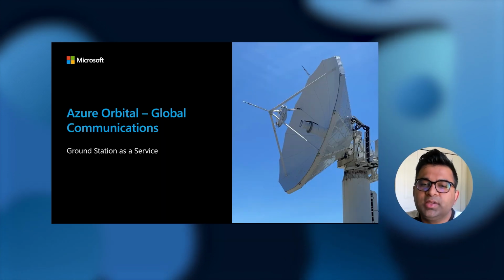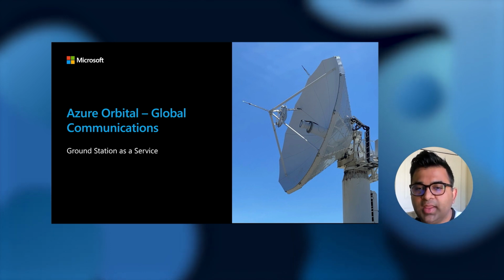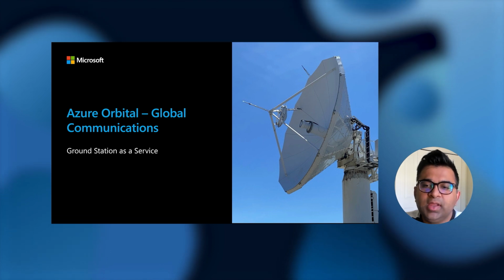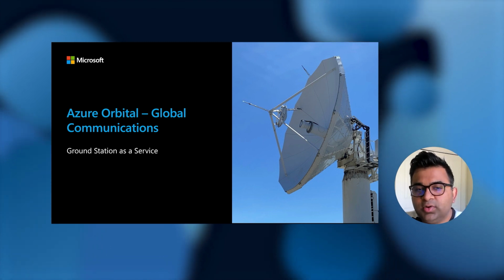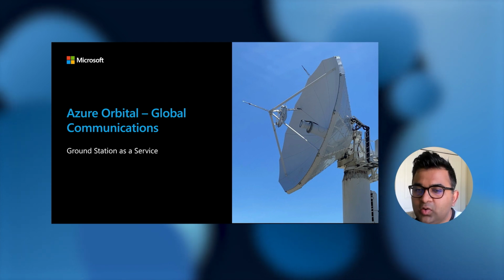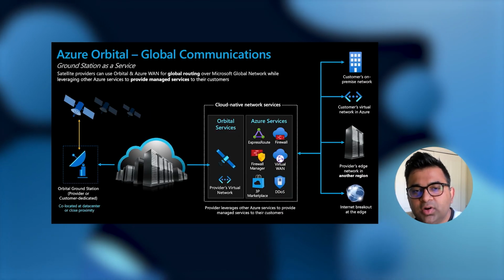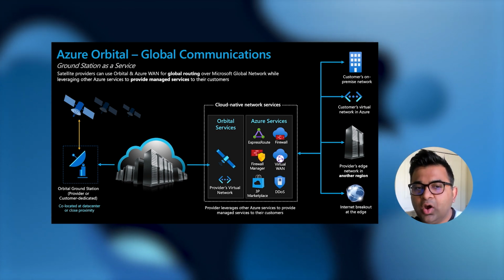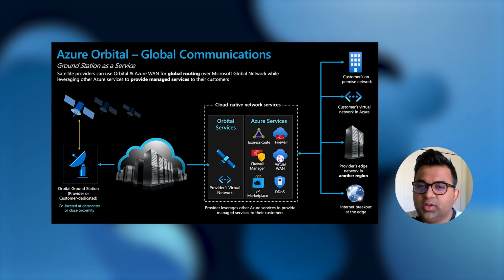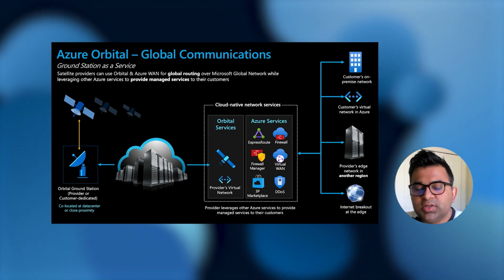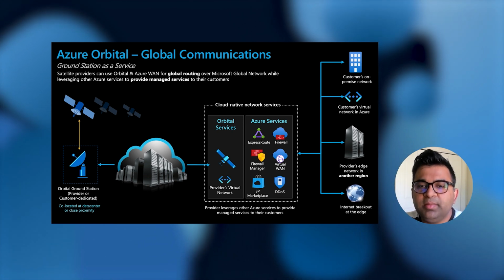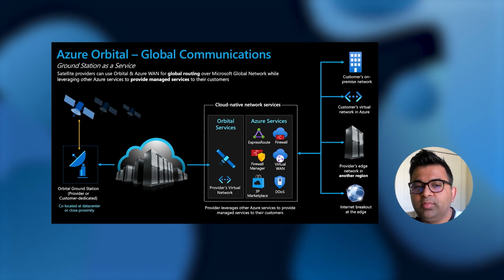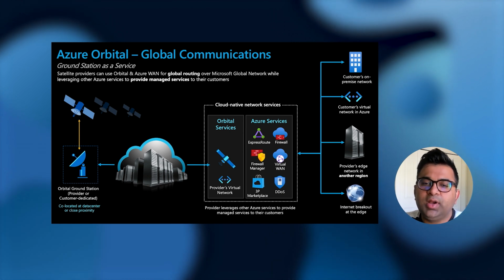In this scenario, satellite providers who provide global connectivity to their customers across a variety of industries like maritime, oil or gas, remote sites, and several others can use Azure Orbital to leverage Azure Global Backbone Network to augment their ground network. With Azure Orbital, satellite providers can co-locate ground stations with Azure data centers or in close proximity to the edge of our network. They can also interconnect their existing ground stations with our backbone network. This enables them to leverage global Azure backbone network to augment their ground network capacity.